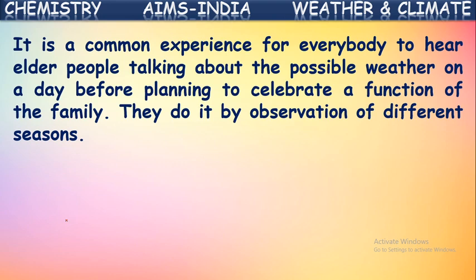It is a common experience for everybody to hear elder people talking about the possible weather on a day before planning to celebrate a function of the family. I think you have heard these words also. Sometimes our elders will be telling, yes, it is going to rain today, like this. And sometimes they will be telling, yes, it is going to be too hot today. So how do they tell all this? Just based upon their experience. They will predict the weather condition. If the sky is too cloudy, then they may predict like that.